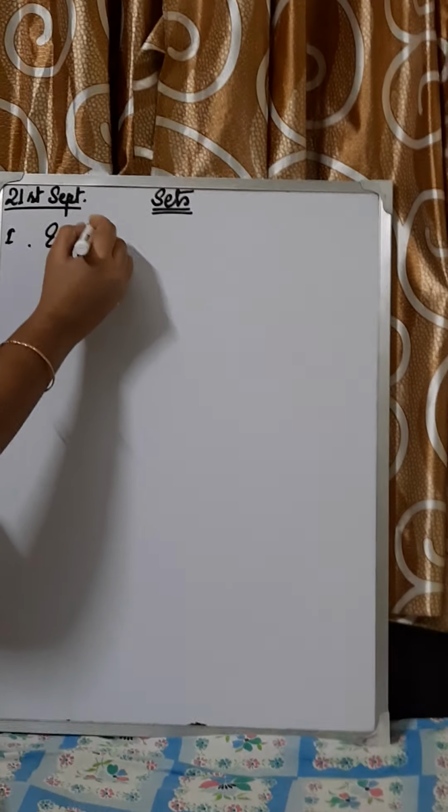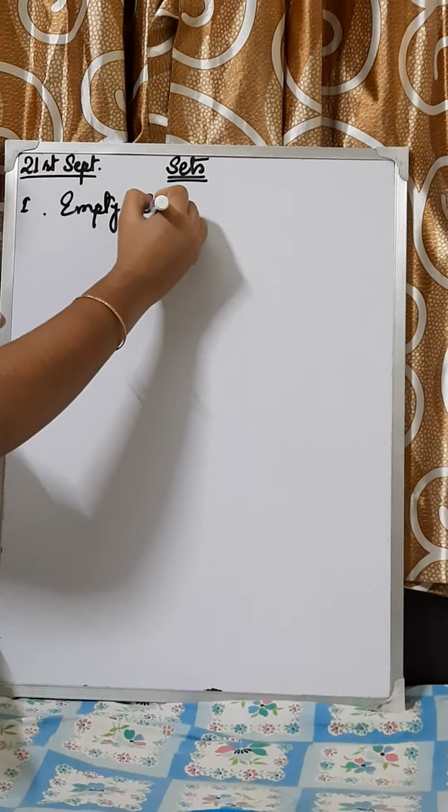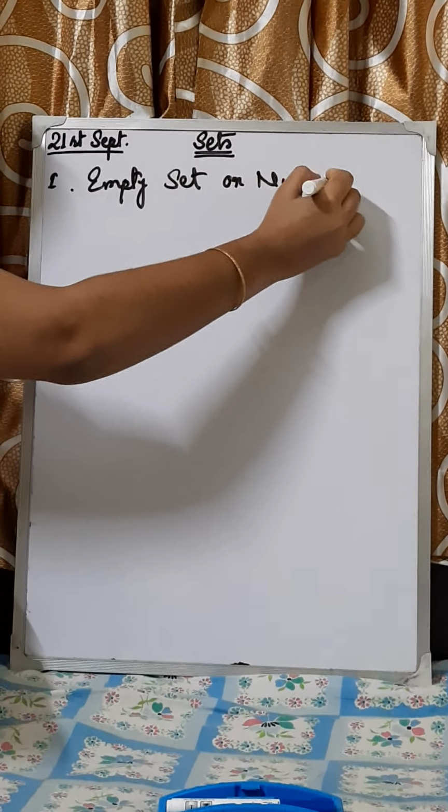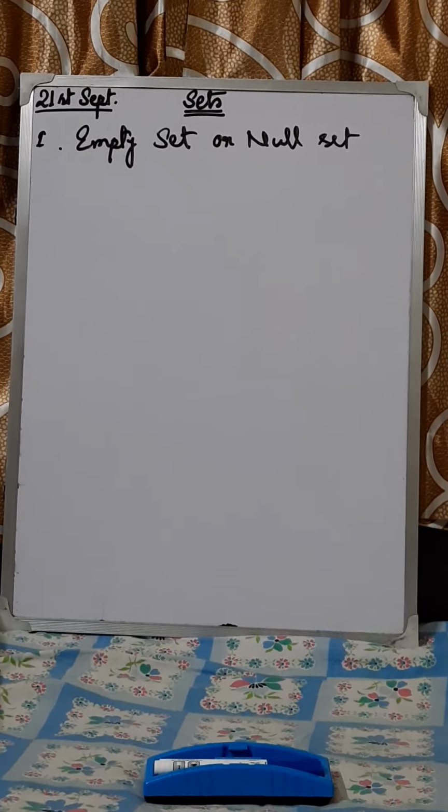First one is the empty set, or you can say the null set. An empty set or null set means a set having no elements at all.